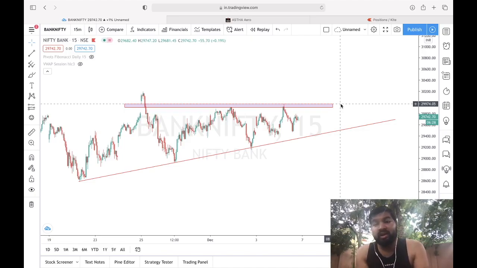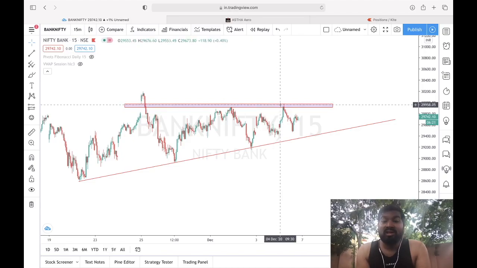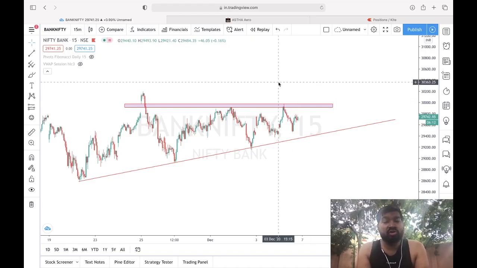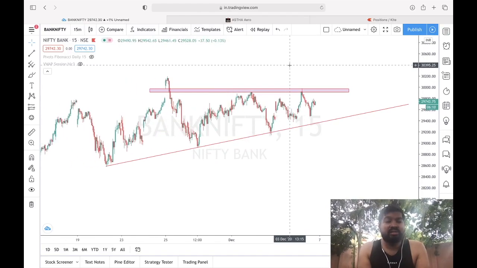You have to buy according to volume and momentum. You need to check all those, because here it is a huge resistance, so you need to be very cautious at that level. Fine. And downside below 29,300 we are going to short Bank Nifty.